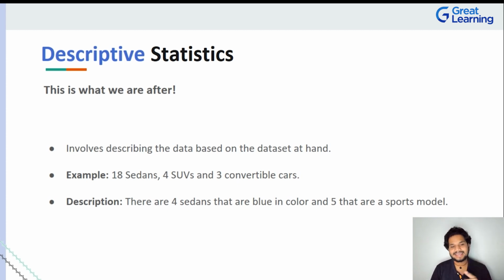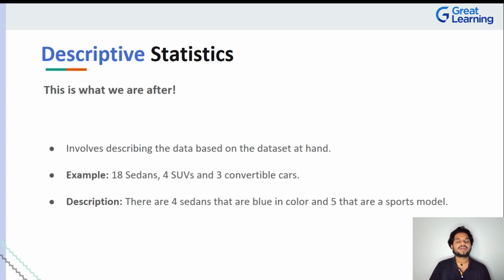Let us take the exact same example we discussed there. You have 18 sedans for sale, 4 SUVs for sale, and 3 convertible cars. Now, if I ask you a very specific question where your answer describes the entity in discussion, that is descriptive statistics, right? So if I say, hey, how many sedans that are being sold out of 18 are blue in color? You will maybe say, hey, there are 4 sedans that are blue in color. You're describing not just a sedan, but the color of the sedan.